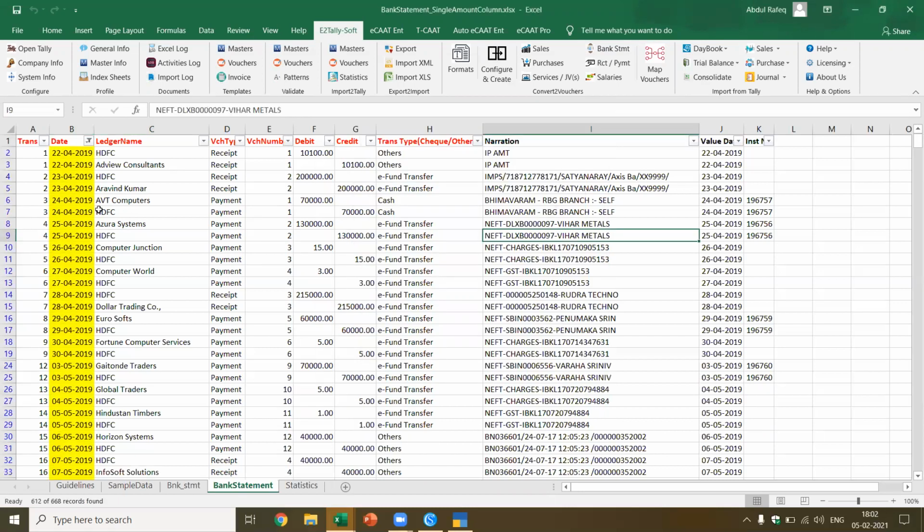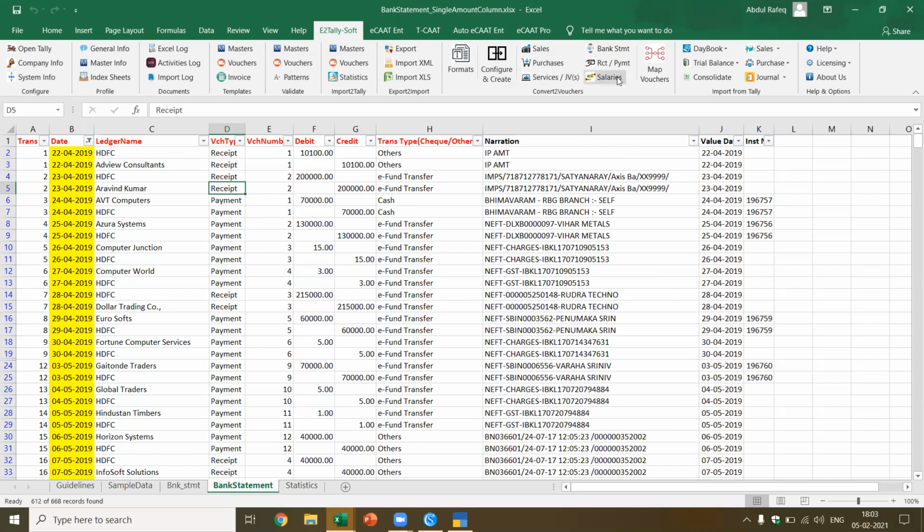See, it's already highlighted which are the dates on which data cannot be imported, because in educational mode, we can import only 131. If the ledgers are not available, it will tell you ledgers are not available. It will give you a separate worksheet. If the voucher type is not available, it will give you a separate worksheet after validation saying these voucher types are not available, and also give you the default voucher types that are available in Tally. If the debit and credit don't tally, it will also tell you which ones don't tally. Now this is how you can convert the statement.